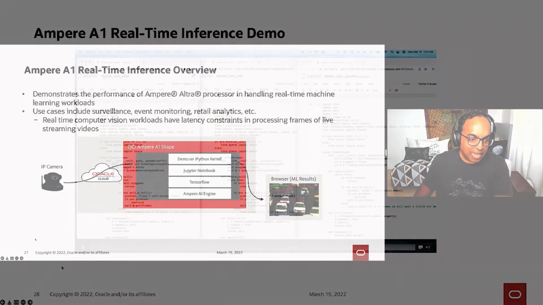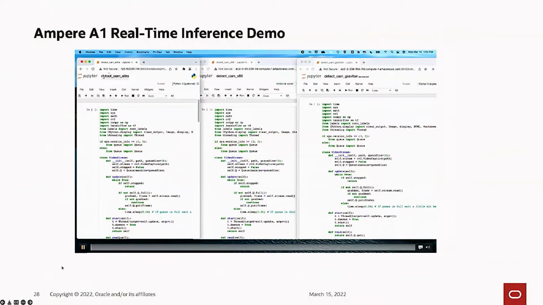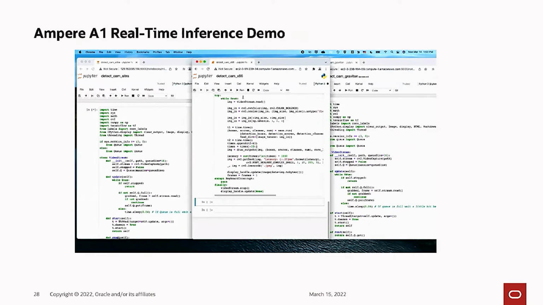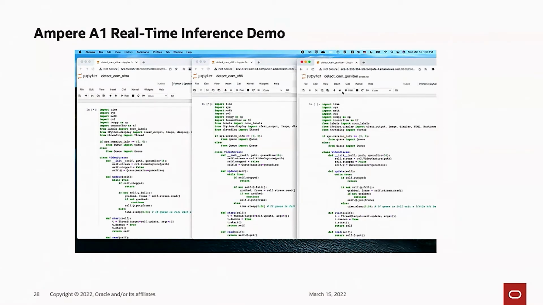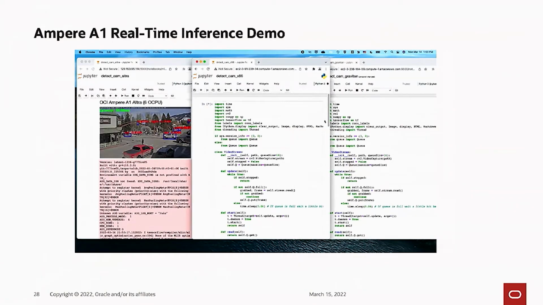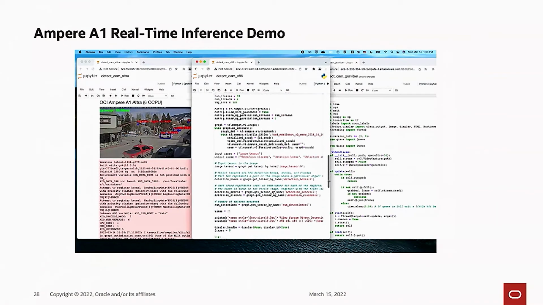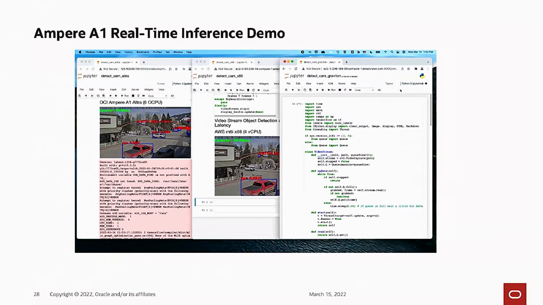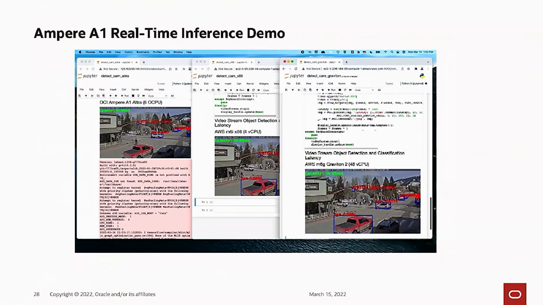How quickly you recognize the cars is very important. And in this demo, Victor from Ampere Computing is running the same model simultaneously on 3 different VMs. One is an Ampere A1 VM, one is an x86 VM from AWS, and another is a Graviton ARM-based VM from AWS.